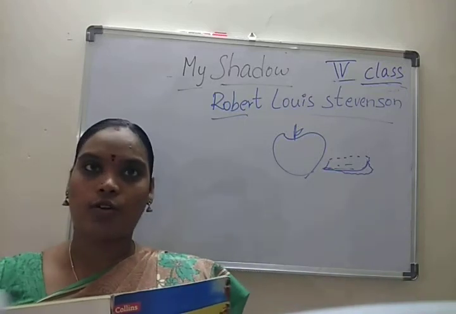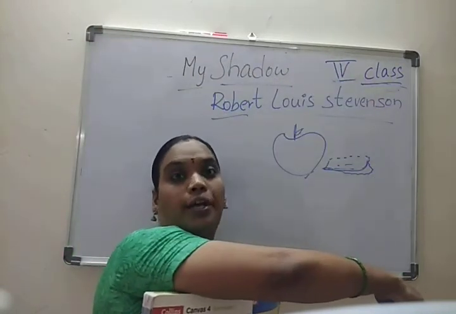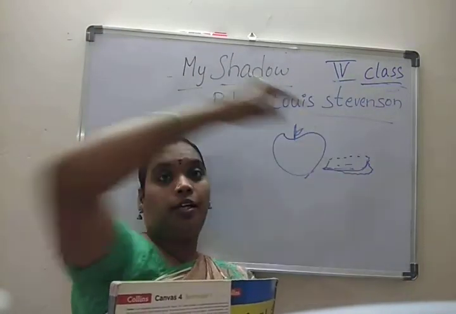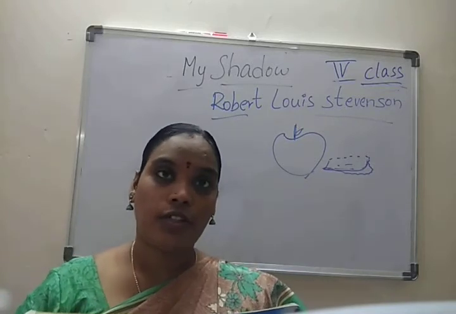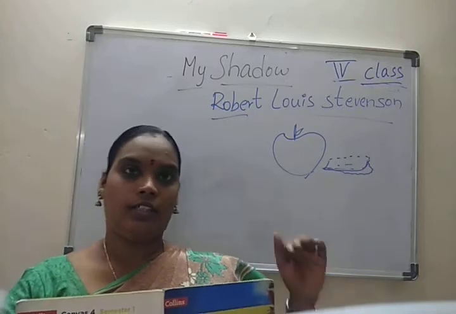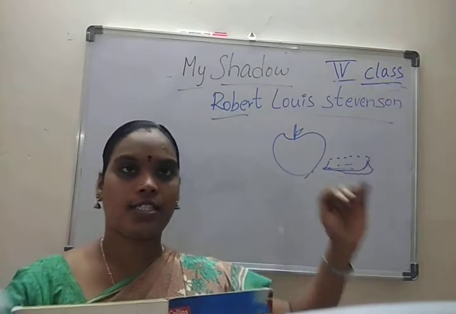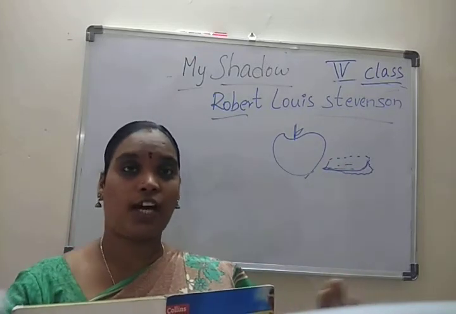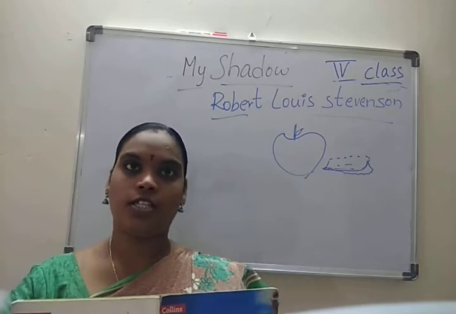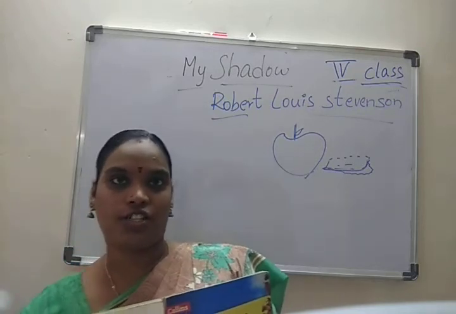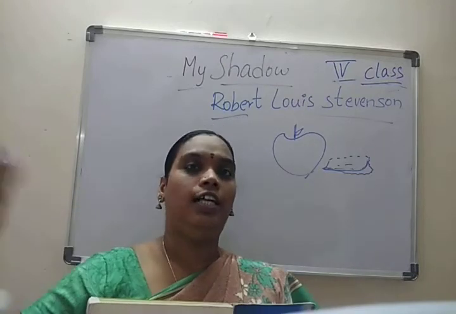Because the sun is moving, the shadow also changes its shape. But our children grow day by day, month by month and year by year. It takes some time, but the shadow is not like that. In 24 hours it changes its shape because of the focusing of the light.